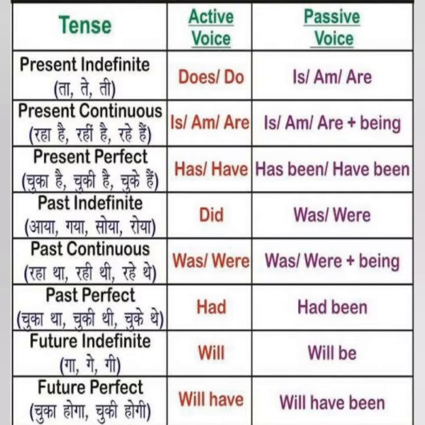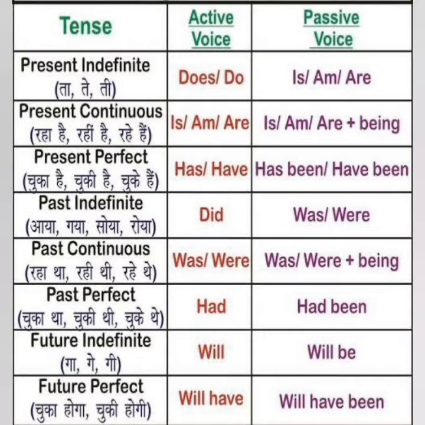Is, am, are plus verb plus ing form of the verb. And then in the passive voice it becomes is, am, are plus being. Being is compulsory added in the sentence when we form a passive voice from the present continuous tense, okay, in the active voice.